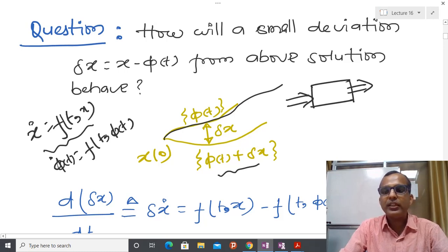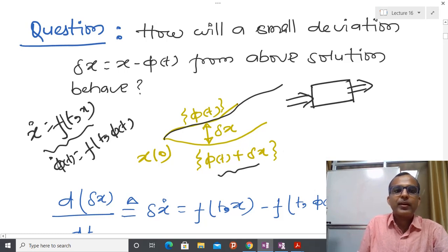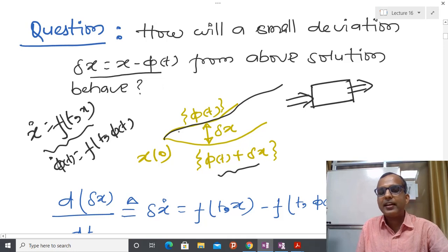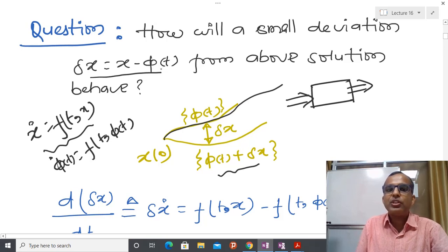Again, we have to come to the original mathematical model. First I can generate some kind of error, that is x minus phi(t). Basically phi(t) is my original solution, which is known to me, and after that I am going to generate another solution x, that is phi(t) plus delta x.